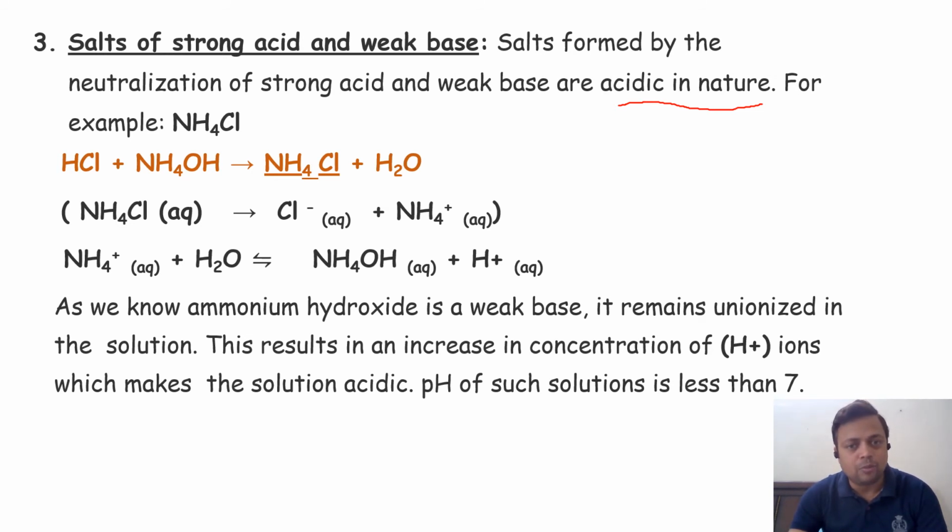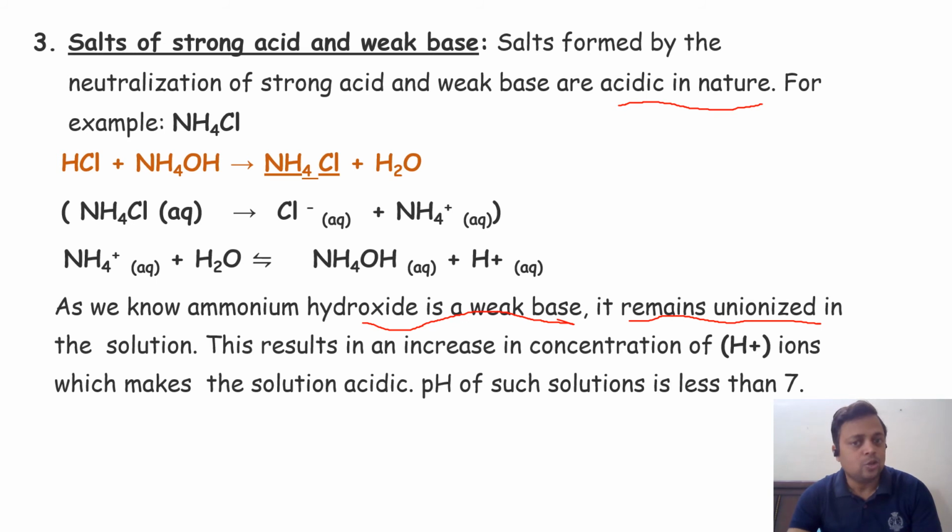Now, as we know, ammonium hydroxide is a weak base. Ammonium hydroxide is formed through the hydrolysis. After the hydrolysis, ammonium hydroxide, being a weak base, remains in unionized form in the solution. This results in an increase in the concentration of H plus ions, which makes the solution acidic.